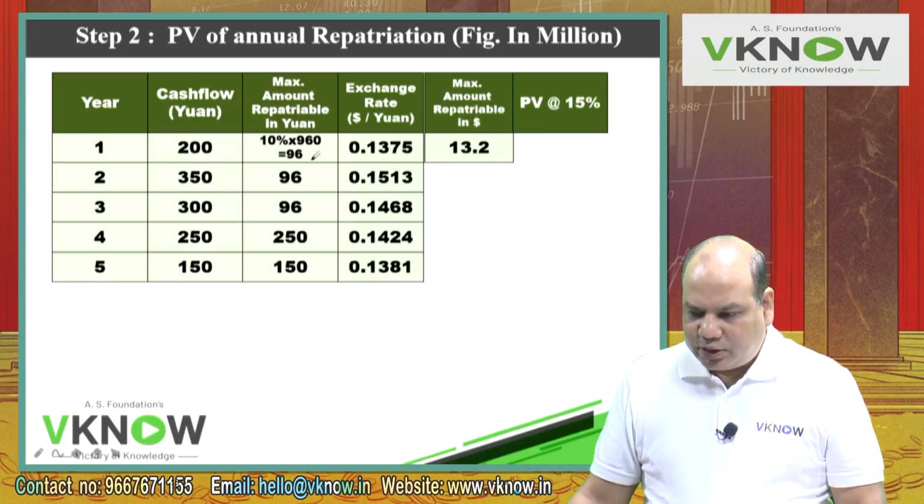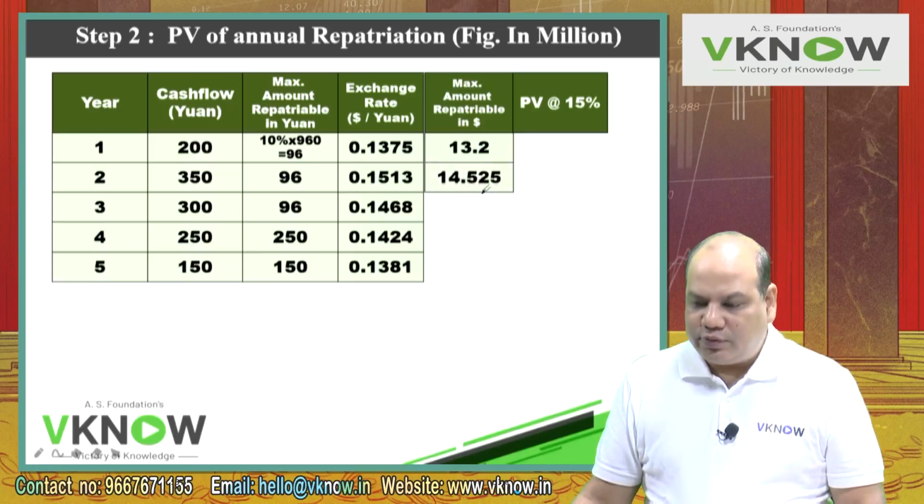So please multiply. First three numbers, do like this: 96 into 0.1375 equals 13.2. Now just press 0.1513 equals, you will get 14.525. Just press 0.1468 equals, 14.093.